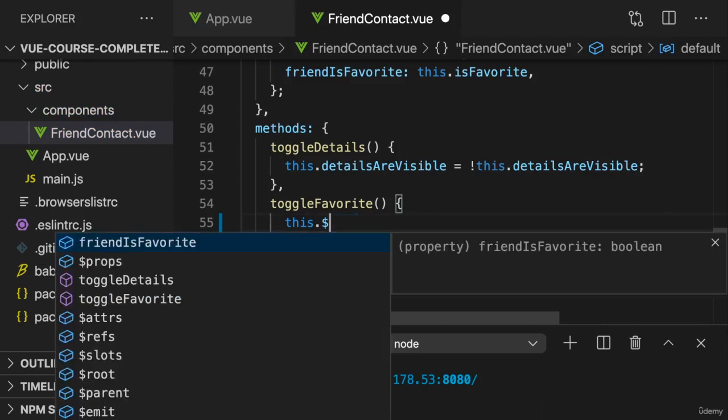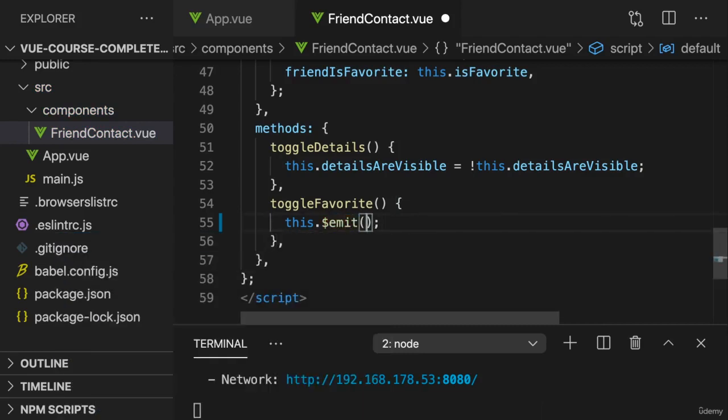But now it's not refs, but emit, $emit. That's a built-in method which you can call from inside a Vue component on the this keyword. And this allows you to emit your own custom event to which you then can listen from inside the parent component.